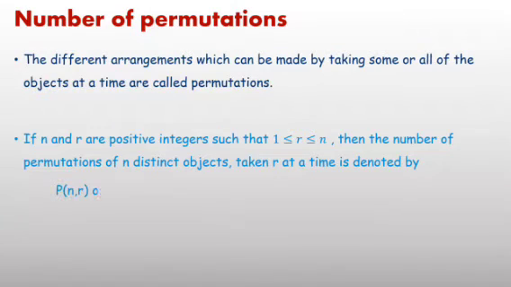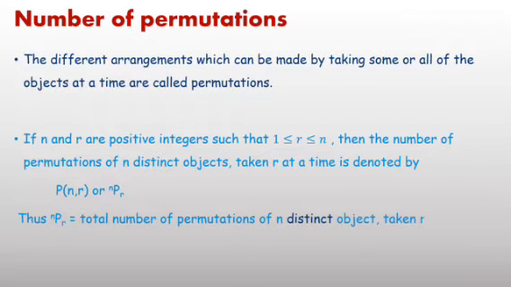Then we denote the number of permutations using the symbol P(n, r), or in another form nPr. n represents the total number of objects, P means permutations, and r means the number of objects taken at a time. Therefore, nPr is equal to the total number of permutations of n distinct objects taken r at a time. If all objects are not distinct, then we will study in the next video what the different conditions are.